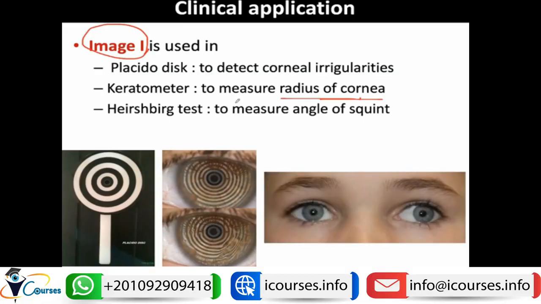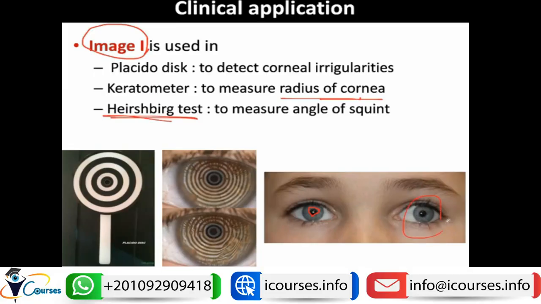The second thing we will discuss today, when we talk about prisms, is the Hirschberg test. The Hirschberg test, or the pupillary light reflex, is a test used to measure the angle of squint. By projecting a light in front of the eyes and seeing the central pupillary light reflex, if the reflex is central, we will know that the eye is orthophoric, or there is no squint.